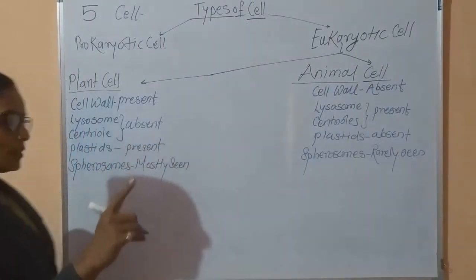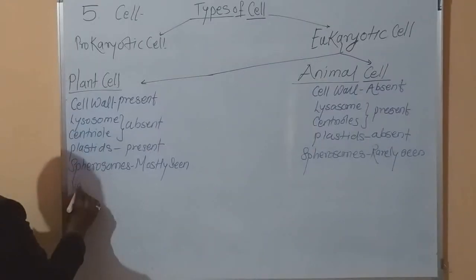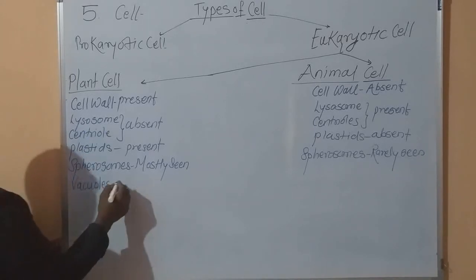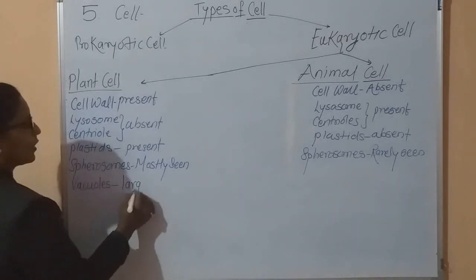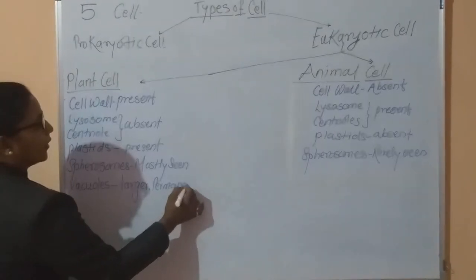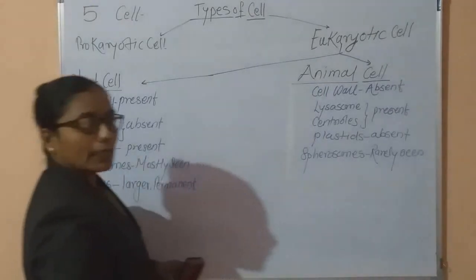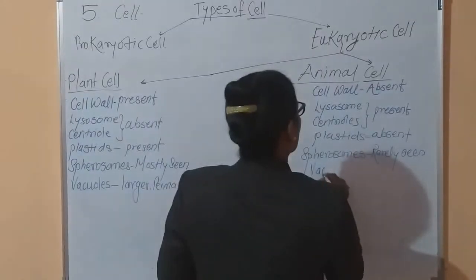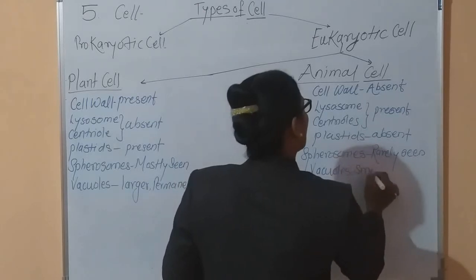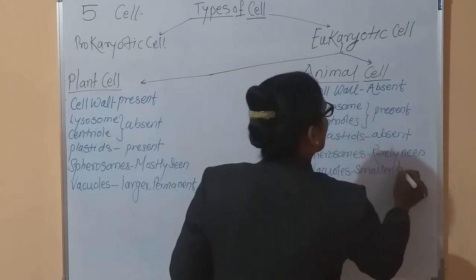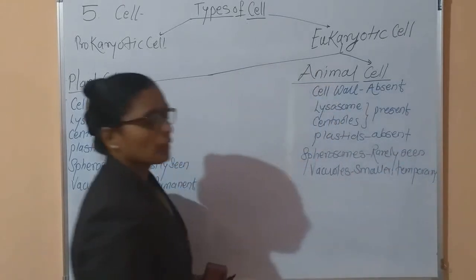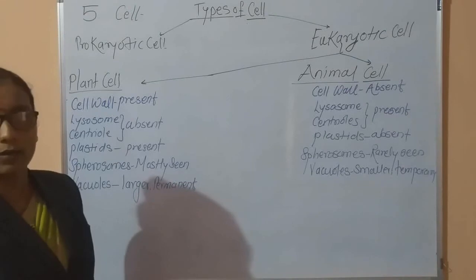Now, inside both these cells, vacuoles are present. But in plant cell these vacuoles are very large, larger vacuoles, and these are permanent also. But in case of the animal cell, vacuoles are present, but these are smaller or short, and these are temporary vacuoles. What are these vacuoles? These are temporary vacuoles.